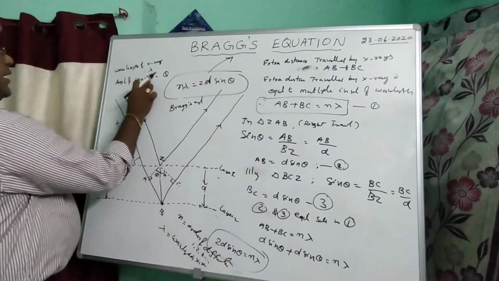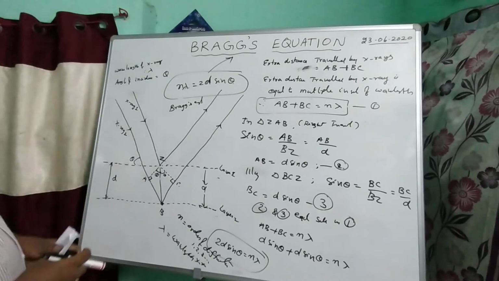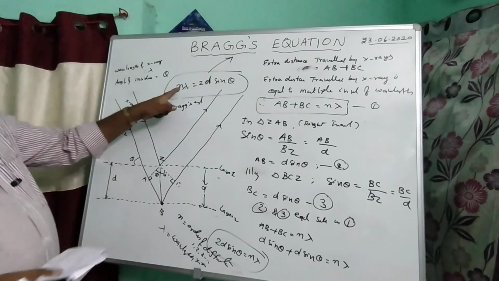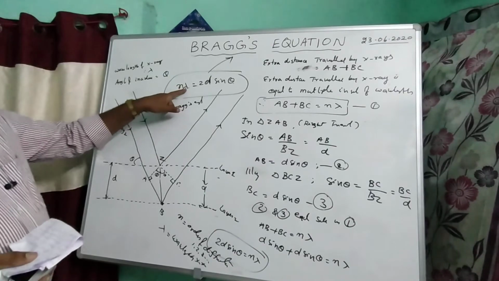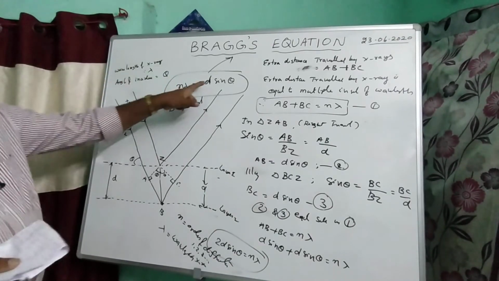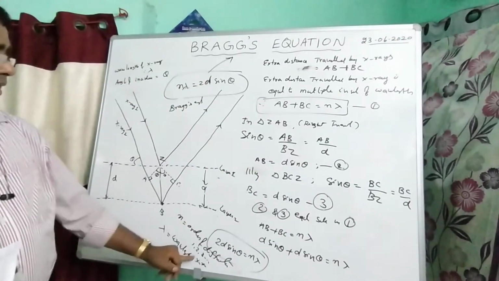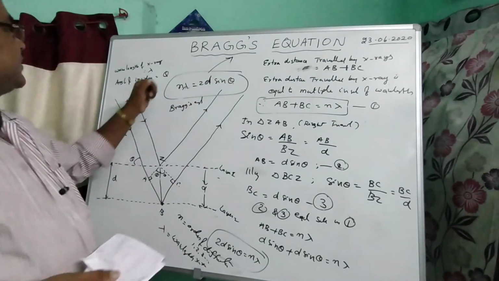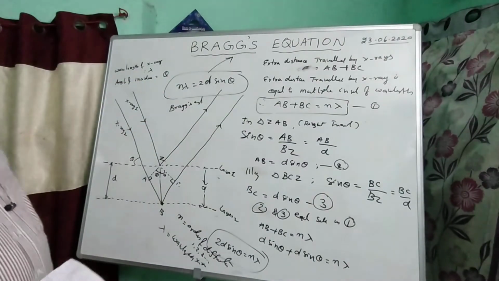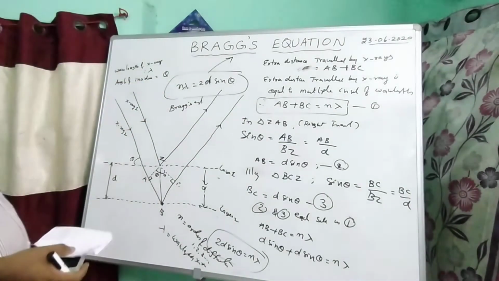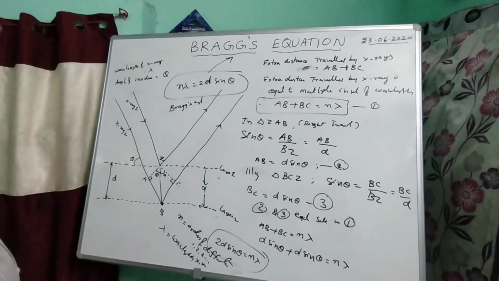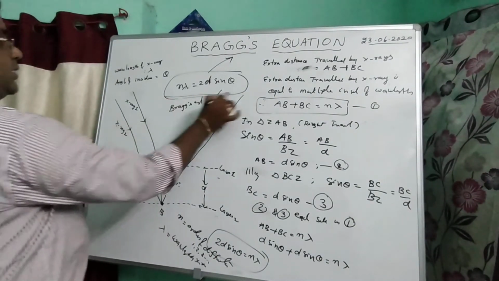Theta is the angle of incidence of X-rays. So this is Bragg's equation: n lambda is equal to 2d sin theta.